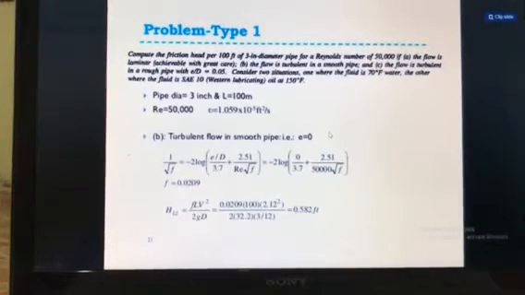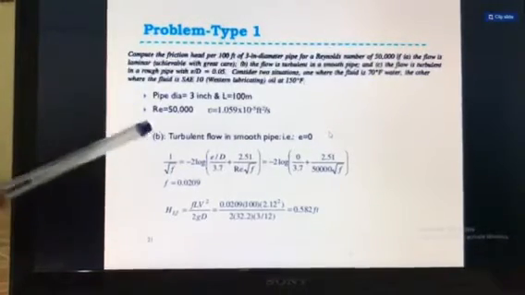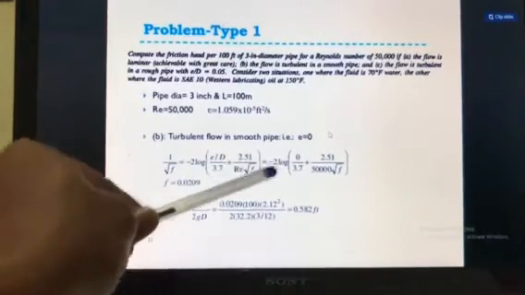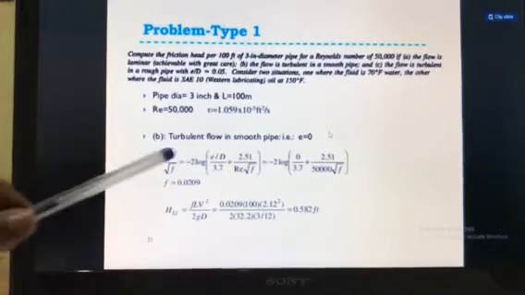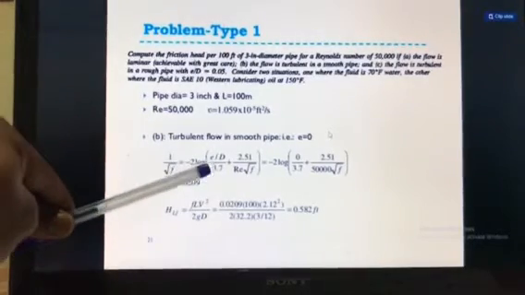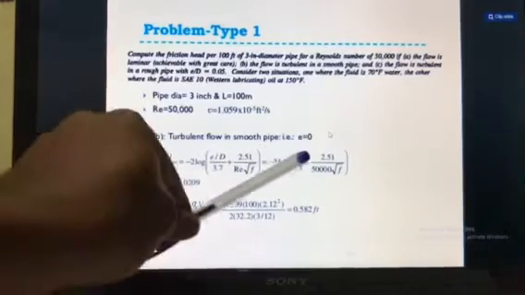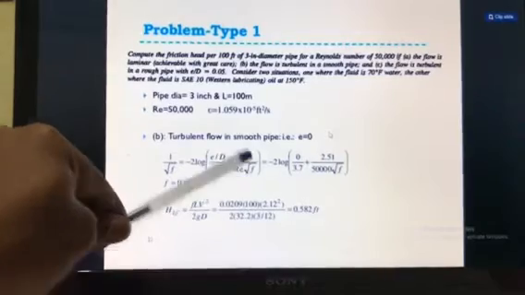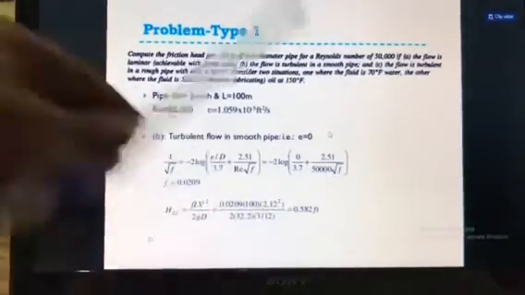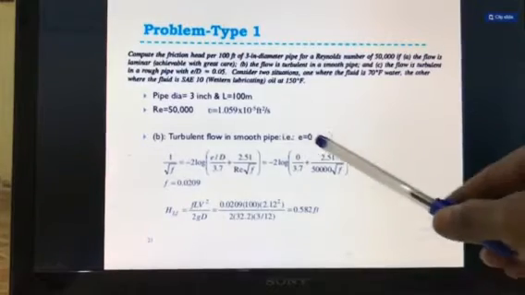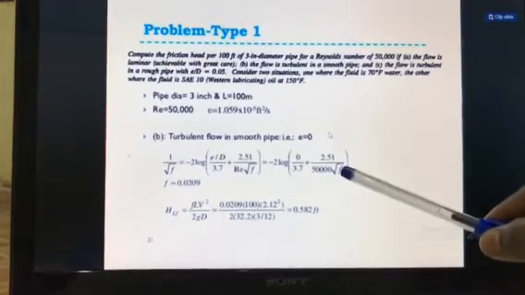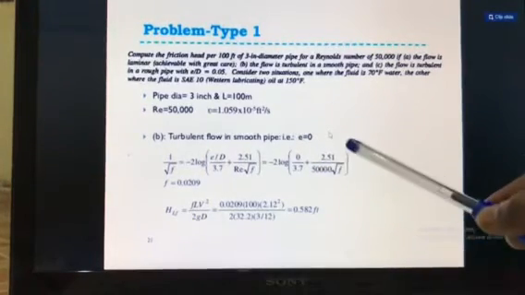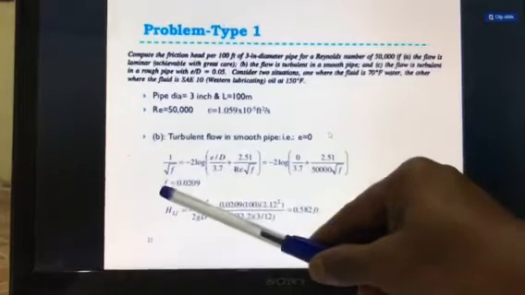Then we know the Colebrook equation, that 1 by square root of f is equal to minus 2 times log of E by D divided by 3.7 plus 2.51 divided by Reynolds number into square root of f. By putting all the values, because we know all the values, E is given as 0, so it will become 0 divided by 3.7 plus 2.51 divided by Reynolds number, which is 50,000, into square root of f. If you put this equation form in your calculator, you will get the value of friction factor f as